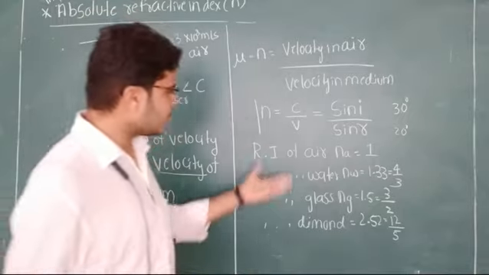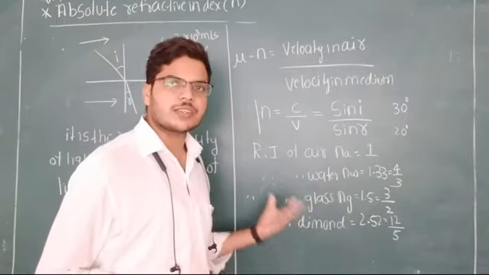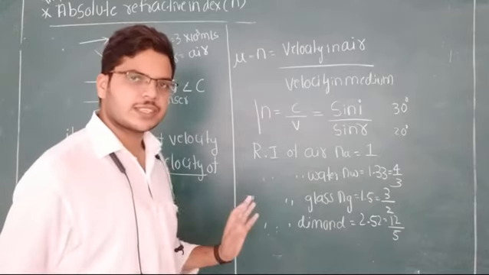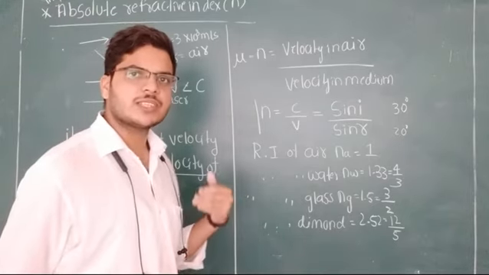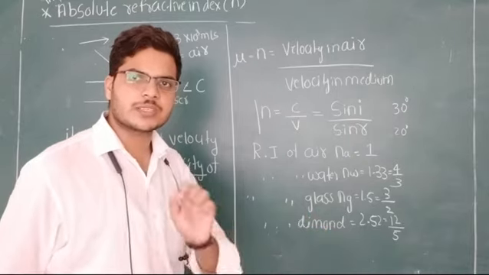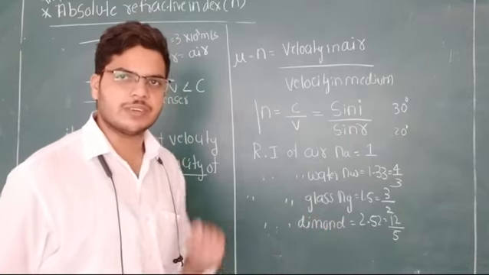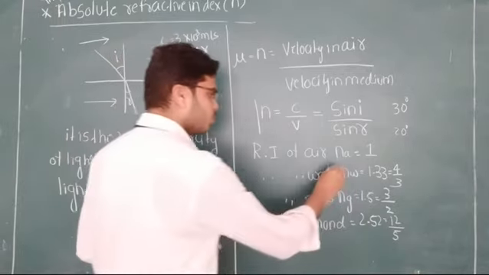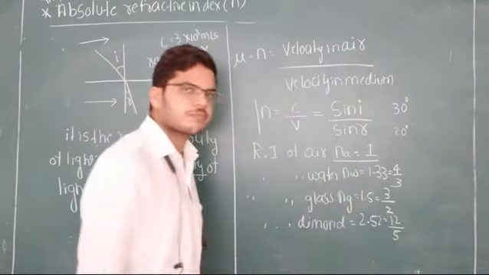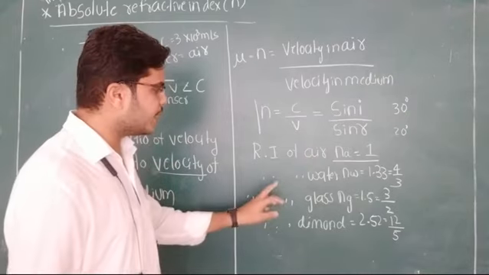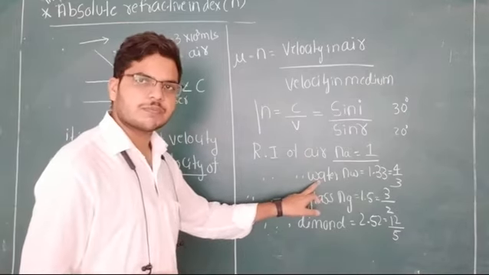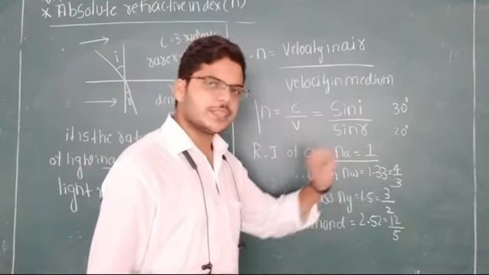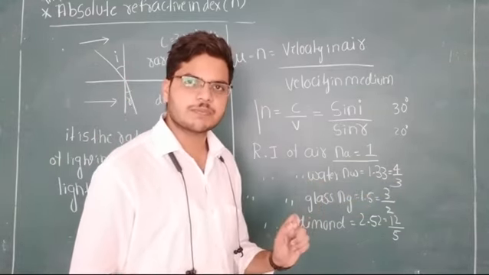Here are some values given for the absolute refractive index. Sometimes we do not call it absolute refractive index, we simply call it refractive index. Refractive index of the air or the vacuum is equal to 1. The refractive index of water is 1.33 or 4 by 3. What is the meaning of this?